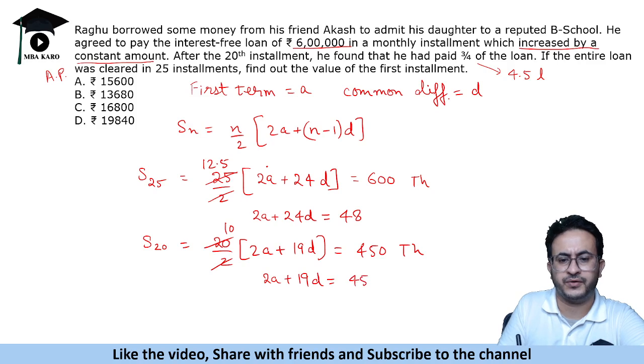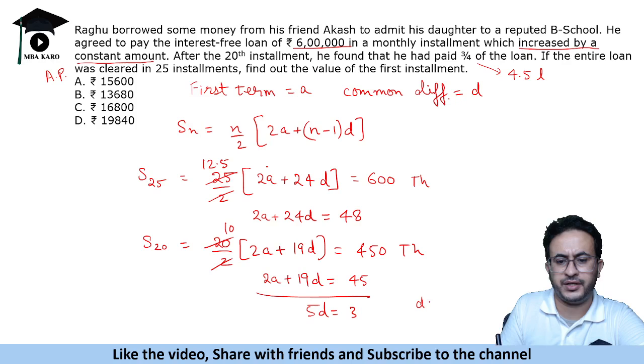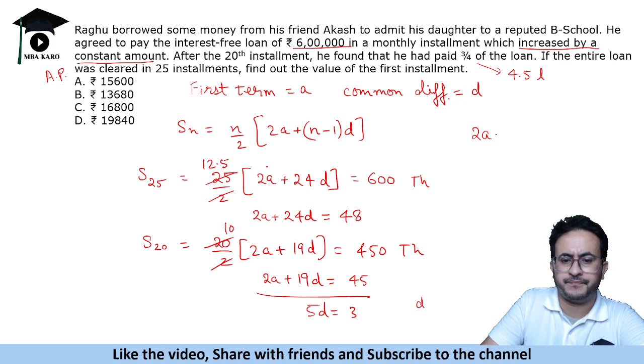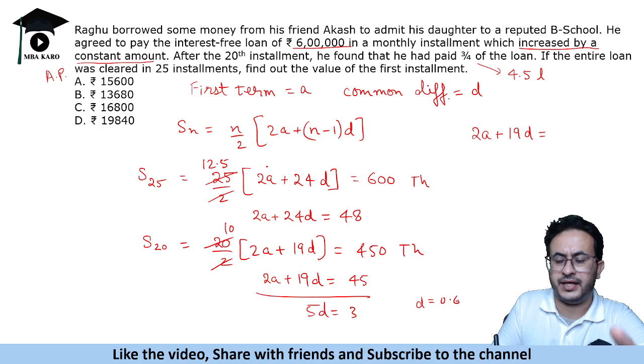When we subtract, we get 5d is equal to 3, or 3000. So d is equal to 600, or 3 by 5 in thousands. Now we put d as 0.6 in 2a plus 19d is 45.